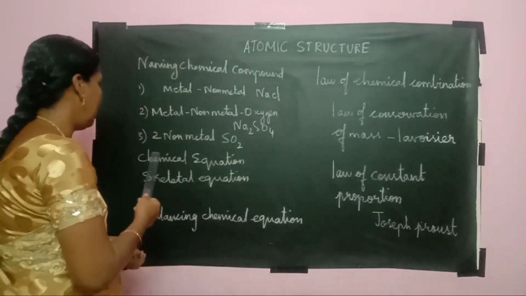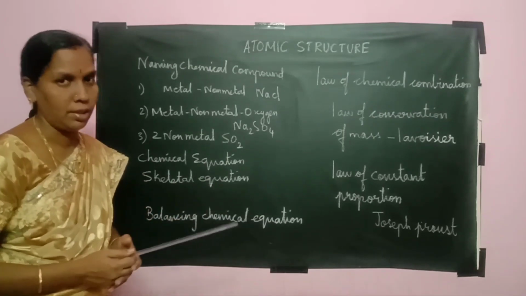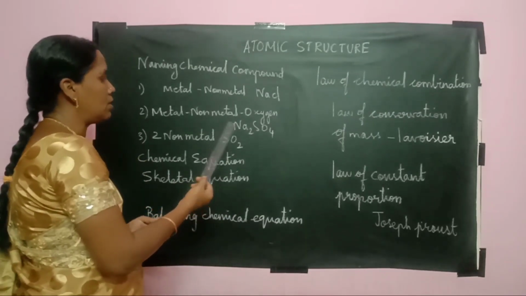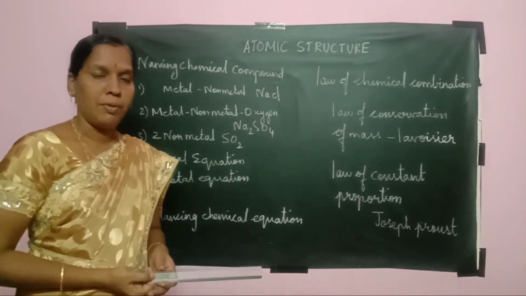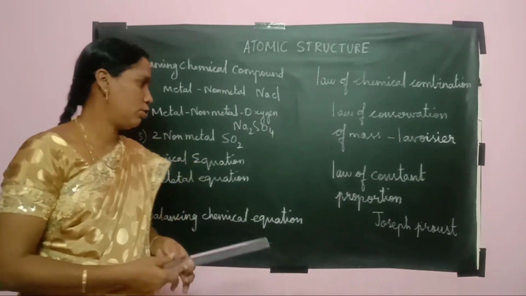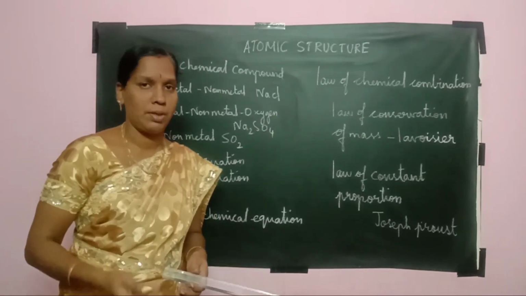Okay. Next we move on to the third case, when 2 non-metals are combined together to form a compound. So 2 non-metals means in the prefix we have to add either mono, di or tri. So in case of sulfur dioxide, we have to name like that.